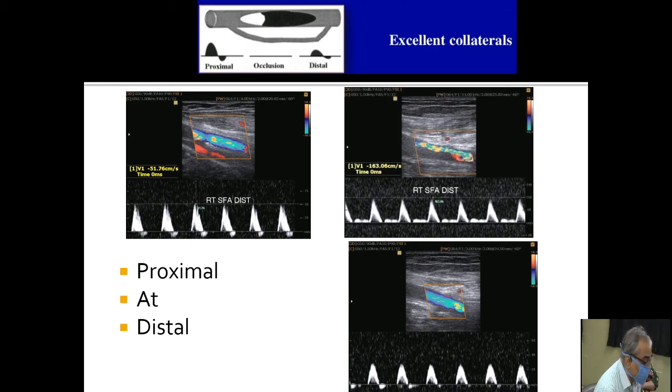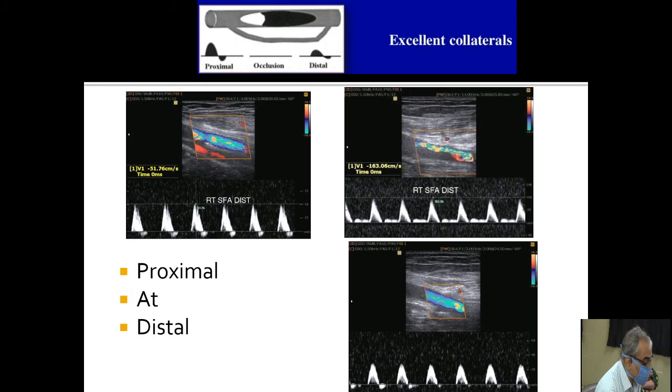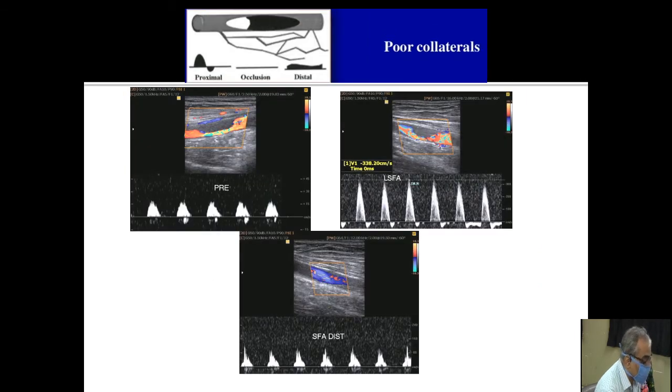And the distal vessel, if you see in the lower image, still shows biphasic flow. The acceleration time is okay. So there must be good collaterals feeding the distal artery, and the stenosis is not that much. Therefore, this artery is showing a relatively good flow, though this is less than the proximal artery.